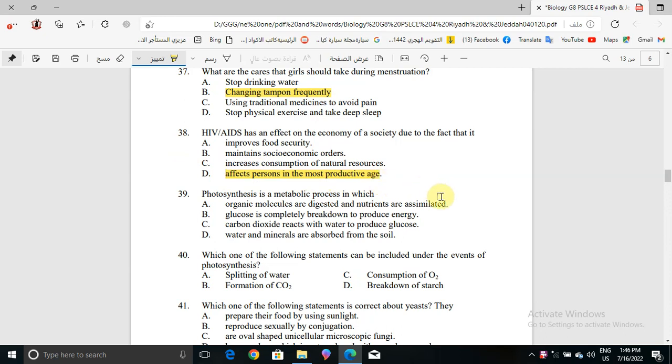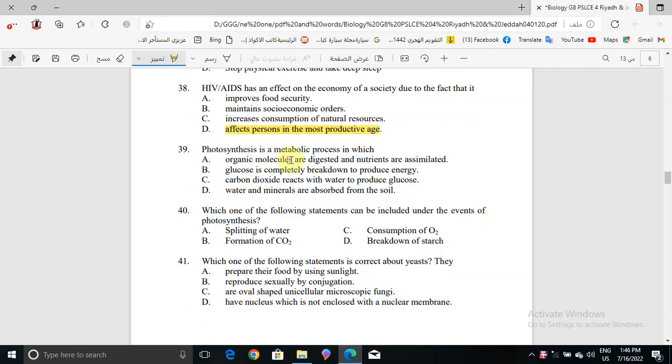Okay, now question number 39. Photosynthesis is a metabolic process in which organic molecules are digested and nutrients are assimilated. Glucose is completely broken down to produce energy, or carbon dioxide reacts with water to produce glucose, or water and minerals are absorbed from the soil. The correct answer will be carbon dioxide reacts with water to produce glucose. Photosynthesis is a metabolic process in which carbon dioxide reacts with water to produce glucose. And this is a formula actually in grade 8 textbook.